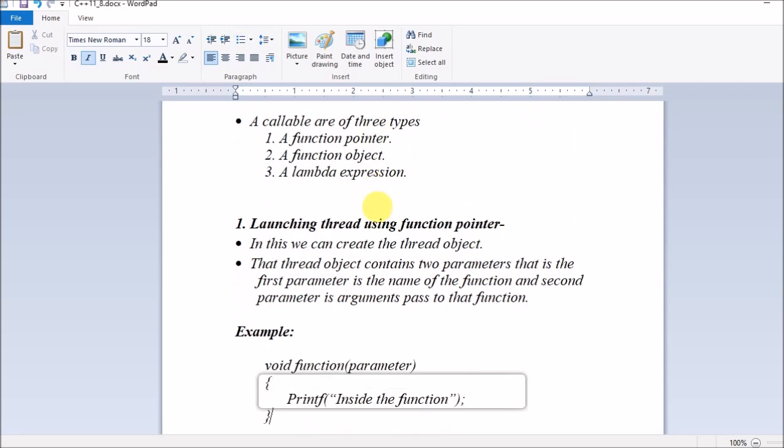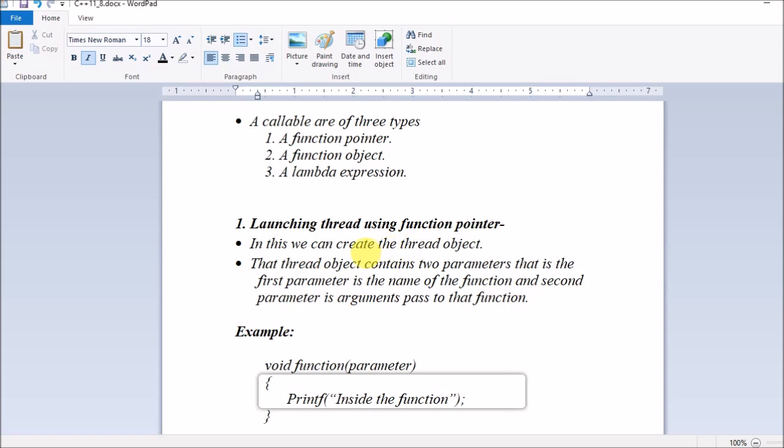So let's see launching the thread using this function pointer. That is the first one, guys. In this we create the thread object. That thread object contains two parameters. The first parameter will be the name of the function. Since it is using a function pointer, that means we are passing the function and the input arguments to it.